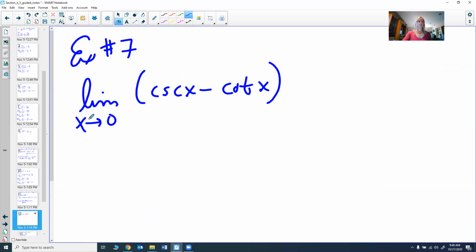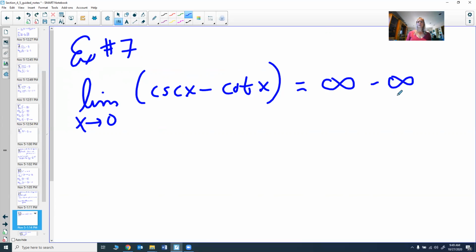So let's take the limit as x goes to 0 of cosecant x minus cotangent x. As x goes to 0, cosecant is 1 over sine, and 1 over sine goes to infinity as x goes to 0. Cotangent is 1 over tangent, and as x goes to 0, 1 over tangent goes to infinity.